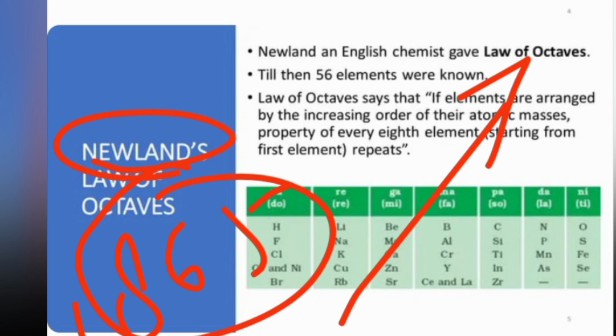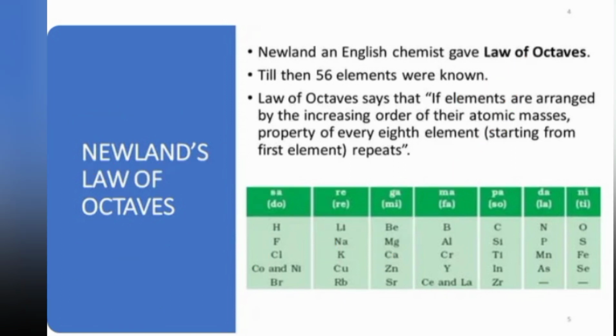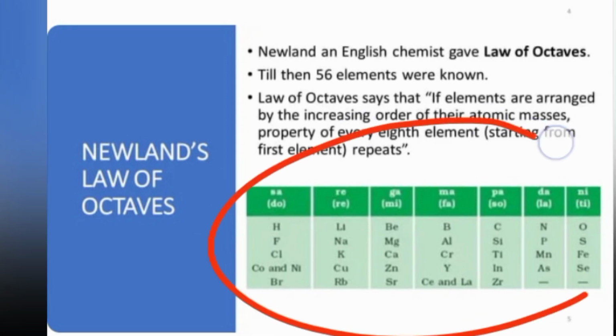In your music classes, you might have heard of sa re ga ma pa. These are the notes of music. As he was a lover of music, he tried to correlate the music notes with the periodic classification of elements, and he found it to be sufficiently applicable. For example, there is a table you can see on the screen.